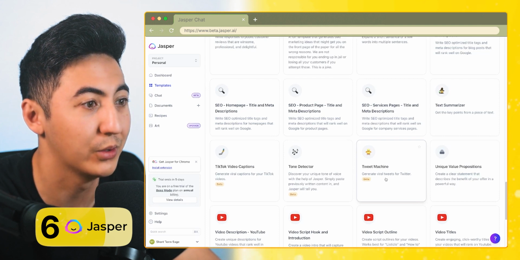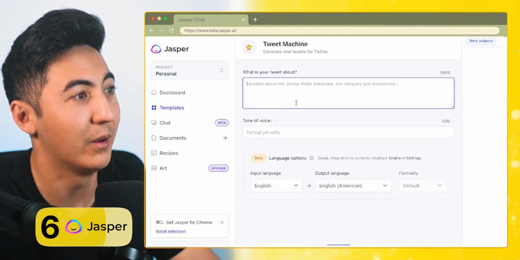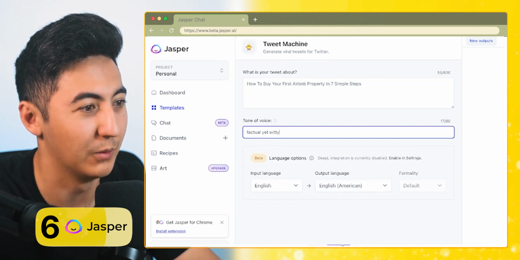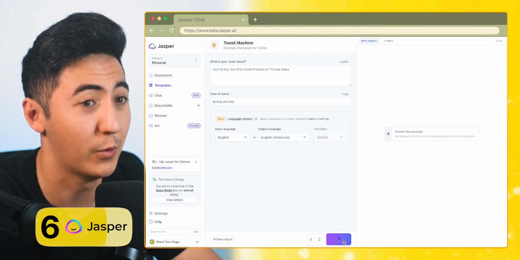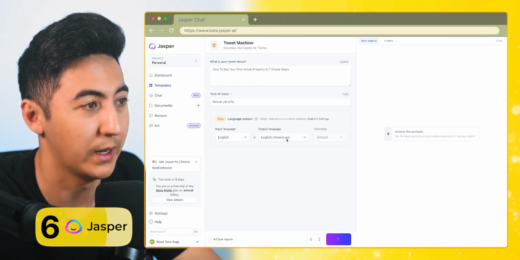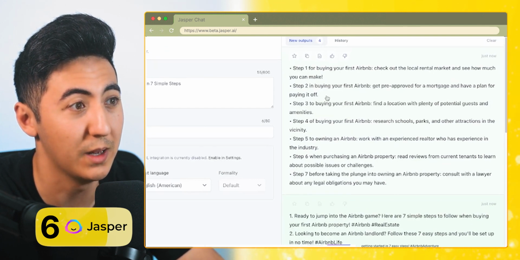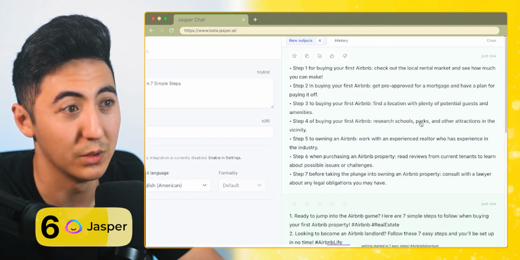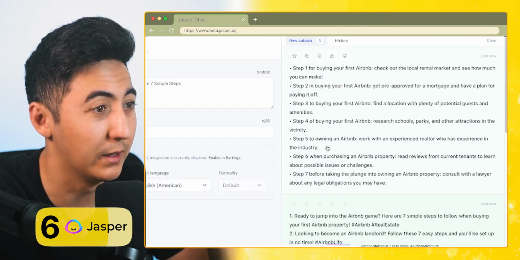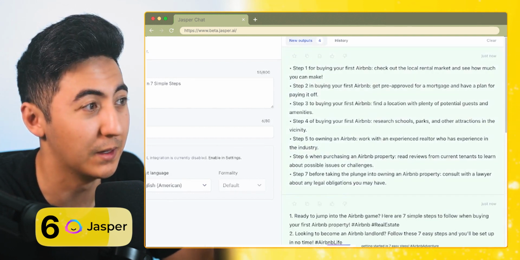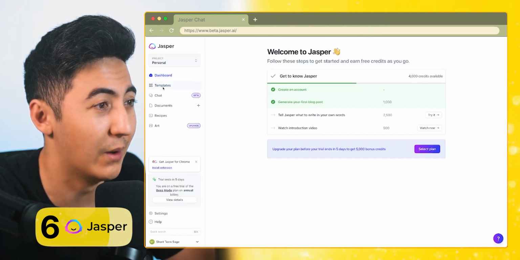Over here, it has this thing called a tweet machine. So generate viral tweets for Twitter. What is your tweet about? Let's just say how to buy your Airbnb property, and then factual yet witty. And we'll click generate and see what it comes up with for tweets for our blog title. Step 1 for buying an Airbnb property, check out the local rental market, see how much you can make. Step 2, get pre-approved. Step 3, buy your property. Step 4, research schools, parks, areas. I think the information is a little bit light, and that just might be because it's Twitter. I'm going to give that one a pass for now.